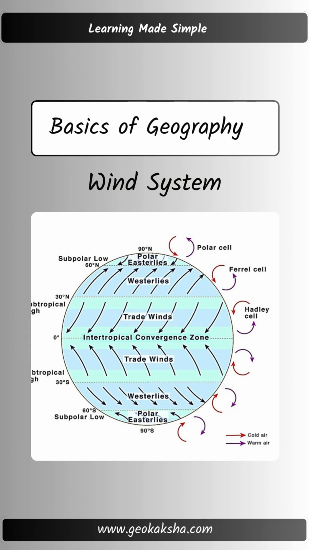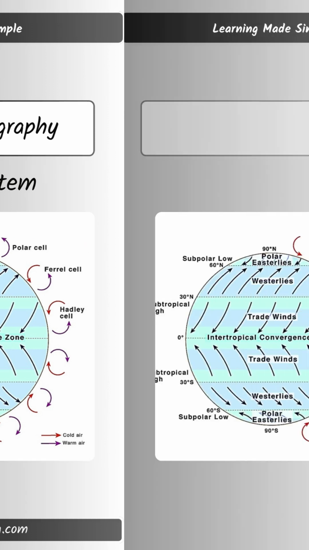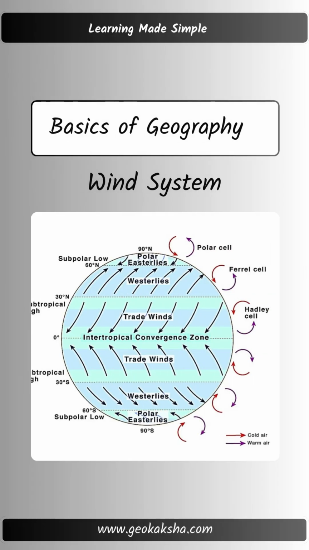Between 30 degrees and 60 degrees latitude, we have the Ferrel cells. These act as a transitional zone between the Hadley and polar cells. They influence mid-latitude weather patterns, moving storms and facilitating weather systems. Finally, in the polar regions, we find the polar cells. Here, cold air sinks and moves toward the equator. These cells are weaker due to the high latitudes, but they play a significant role in shaping the polar climate.